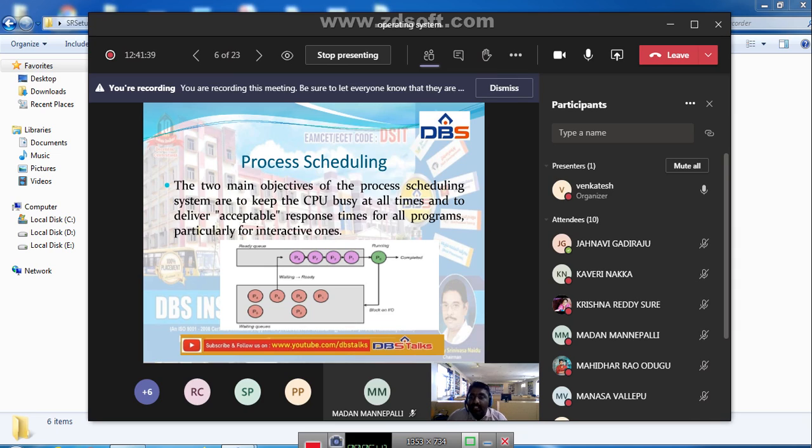Okay, so these two are the main objectives of process scheduling. If you see here one representation, in the waiting queue there are some processes, here P4, P5 like this. The major thing is that we have a ready queue. See how the process is going to be executed: here we have the running state. That means first of all we are giving process P0 to the running state.